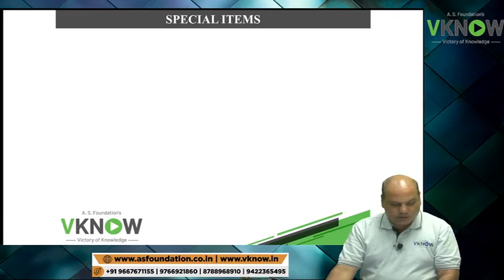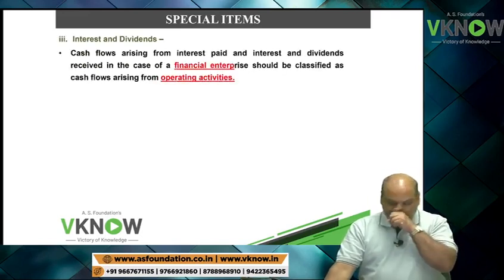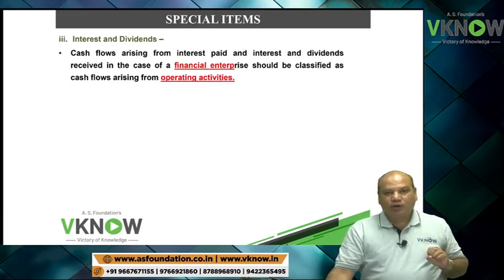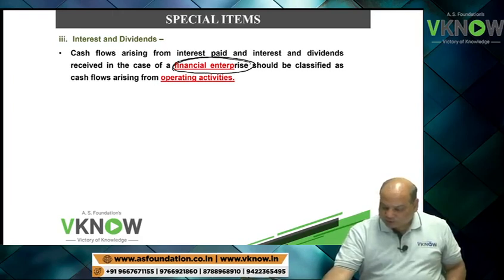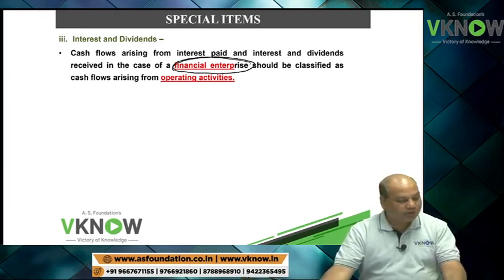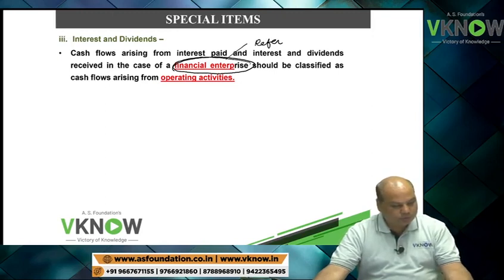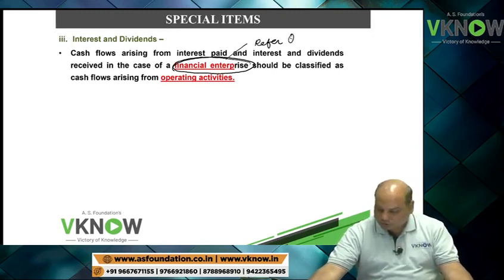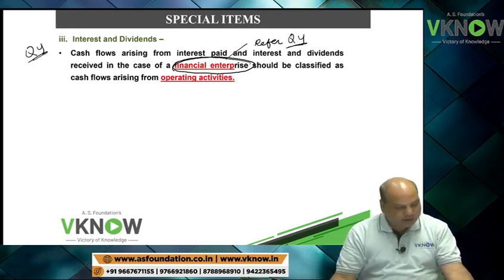Nothing great about it. Then interest and dividend I have explained. However, one has to look at the business model. If it is a financial enterprise, we have taken one example also. So right here, refer question number 4, for this paragraph, where it was a bank.